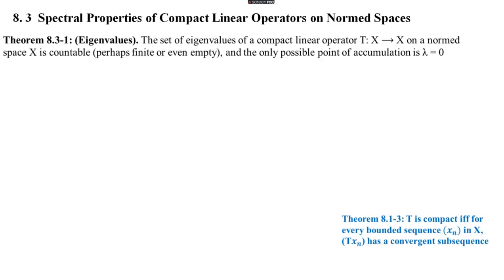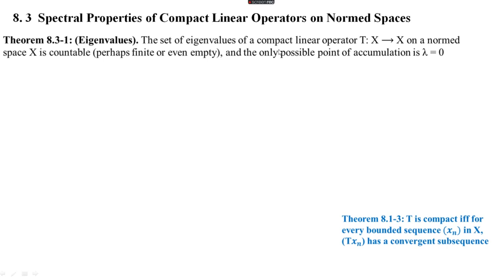Then next we are going to see Theorem 8.3-1 in Section 8.3, Eigenvalues. The set of eigenvalues of a compact linear operator T from X to X on a normed space X is countable, perhaps finite or even empty, and the only possible point of accumulation is lambda equal to 0. That is, we have to prove that the eigenvalues of a compact linear operator T from X to X on a normed space X is countable. Sometimes it may be finite also, even empty, and the possible point of accumulation is lambda equal to 0 only. That is, we are going to show.